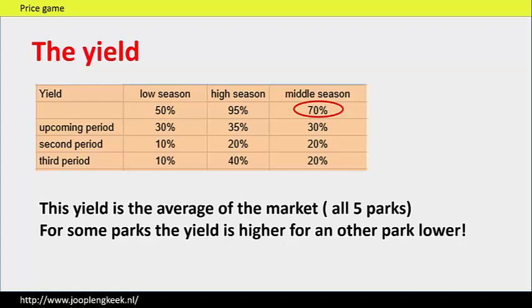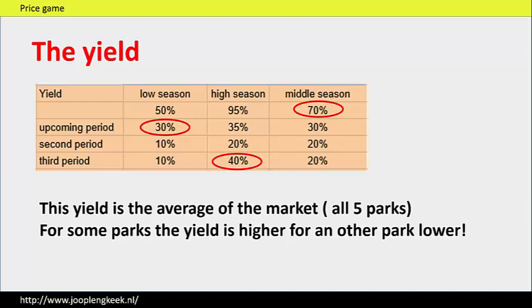And in the low season there are a lot of last minute bookers, and in the high season there are a lot of pre-sale bookers. Again, don't worry, you don't have to calculate, the system of the game will calculate the results.